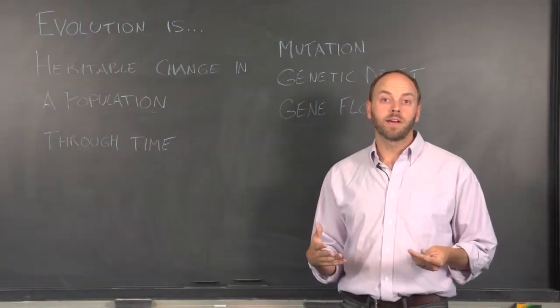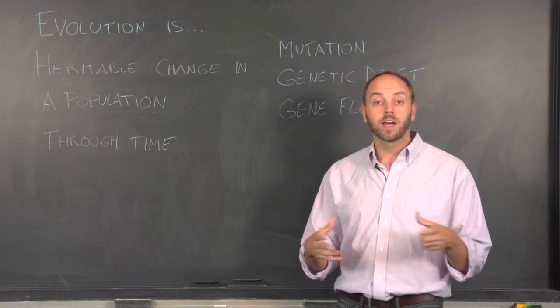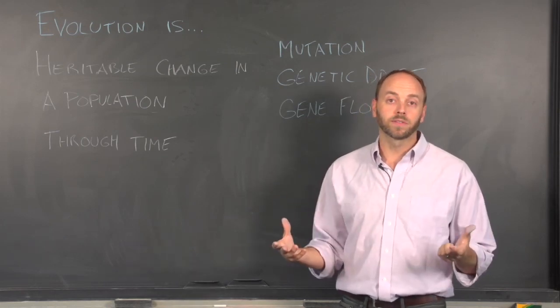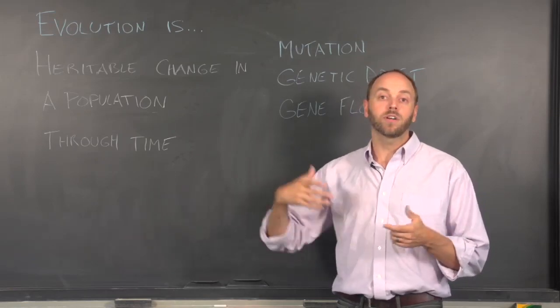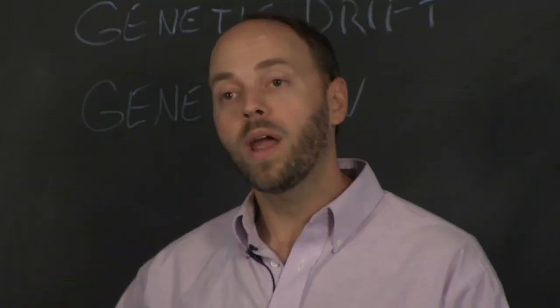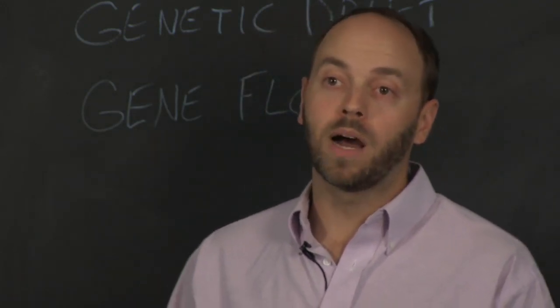So far, we've talked about how evolutionary change operates within populations. But of course, populations are not alone. They're connected to other populations. So a variation that arises in population A might get passed on to population B. And the way that this happens is through gene flow, or the exchange of genes between populations.